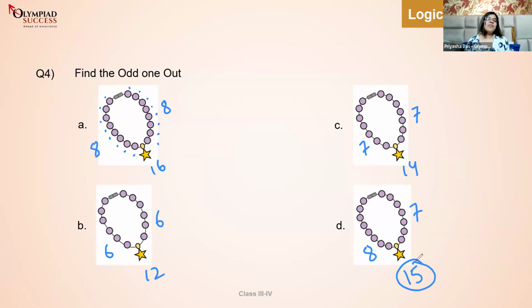So the logic can be anything. You can say that, ma'am, the total number of beads in option D is actually odd, whereas the options A, B, and C have even number of beads. That can be one logic. The other logic which Nikita wrote was the number of beads on each of the sides are different. So that's why. Soumya also gave the same answer. And Manish, that's the problem. So many beads is not the reason behind D being the answer. You're right, D is the answer. But the reason is what I told you just a minute back. Mishika, odd number. Very good.